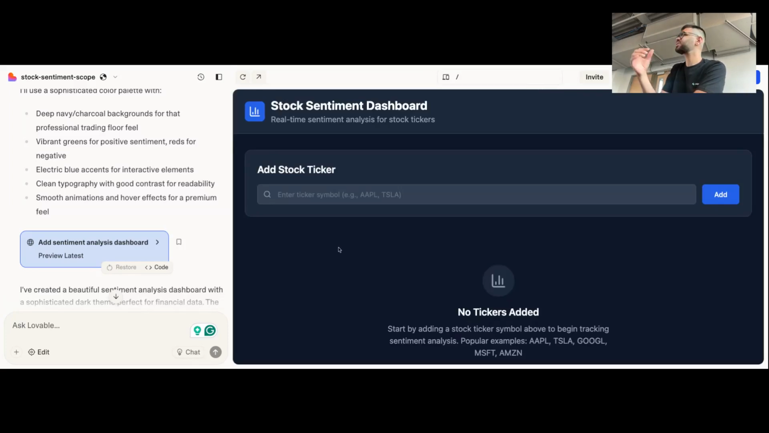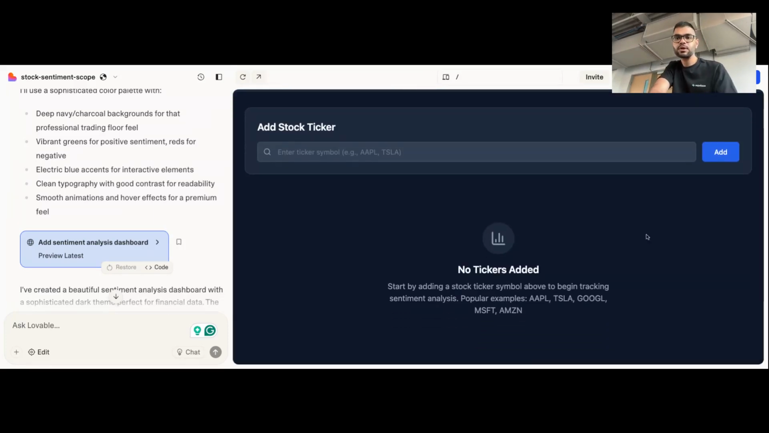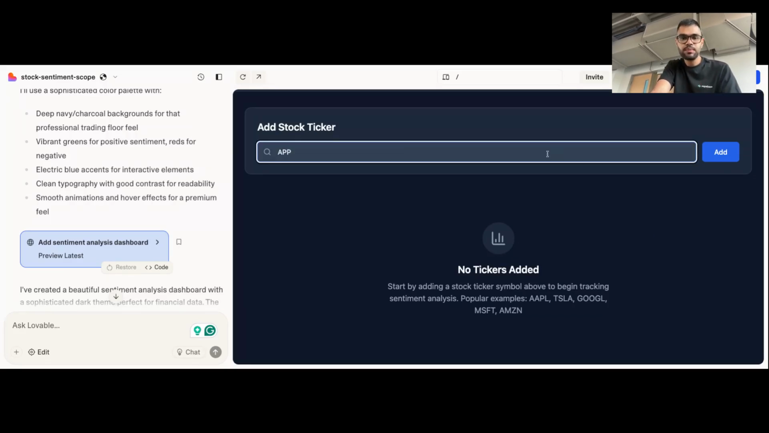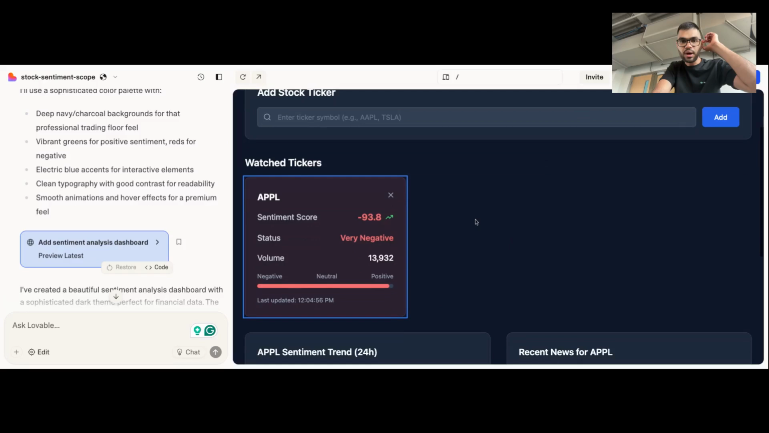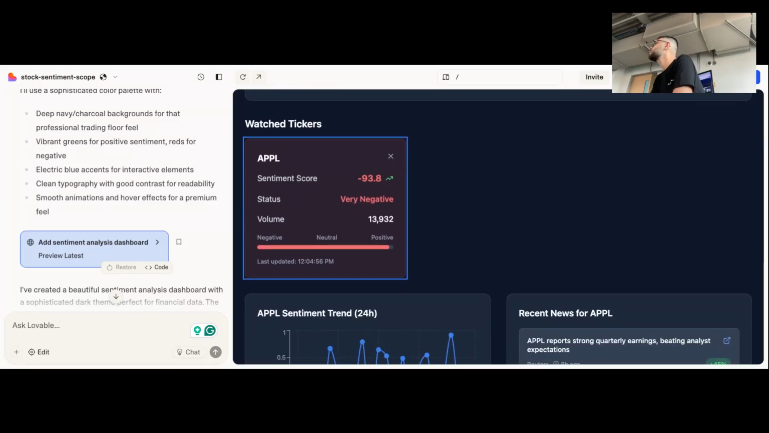This is done. That's what it makes a little beep when it's done. So it's built. Looks like I can put in Apple here, AAPL, and see what it does. All right, so there you go. Now that I've made this screen here, I basically popped it out. It just gives me a lovable.app link, and I can send it to you. I can send it to somebody else as well.